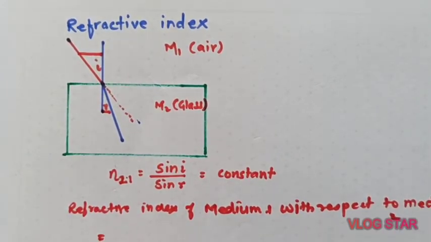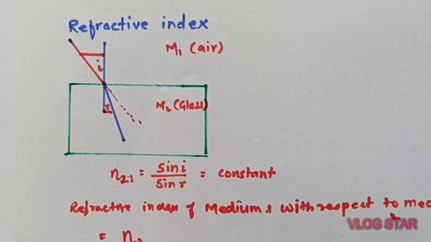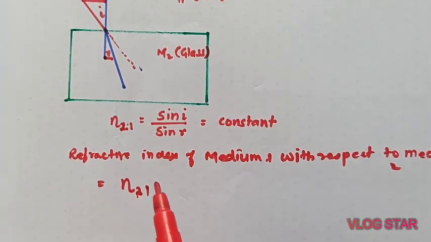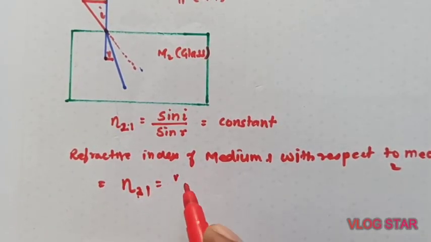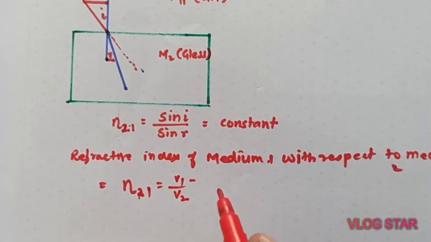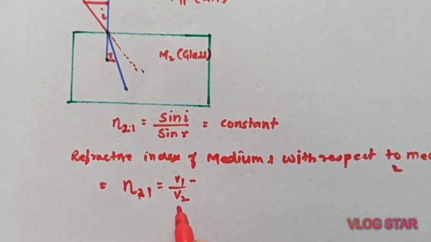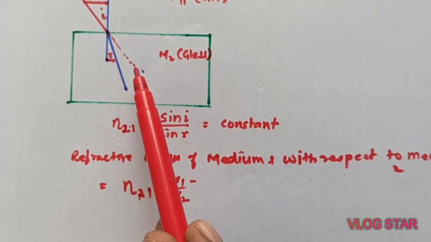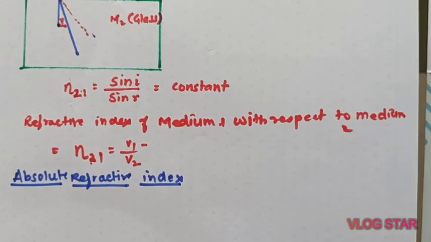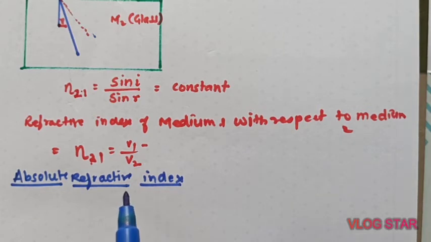How to write that? The symbol is refractive index of medium 2 with respect to 1, and read as refractive index of medium 2 with respect to 1. This is the velocity of light in medium 1, V1, upon V2. V1 stands for velocity of light in medium 1, V2 stands for velocity of light in medium 2. So velocity of light in air upon velocity of light in glass, that ratio gives the refractive index of the glass, the second medium.